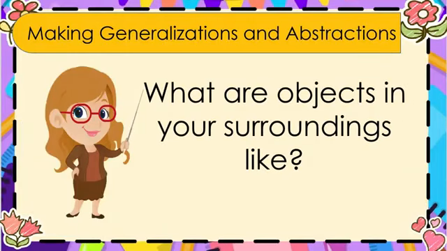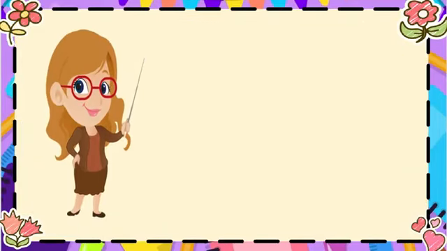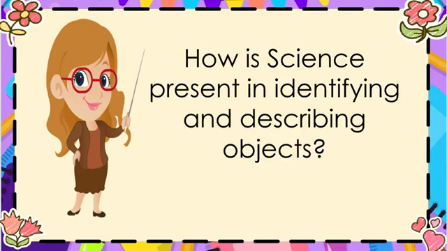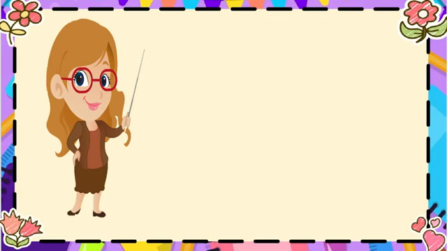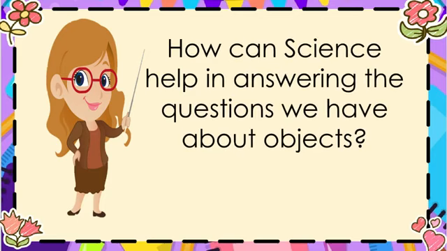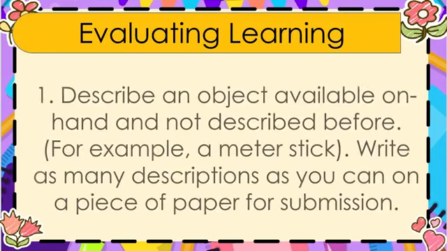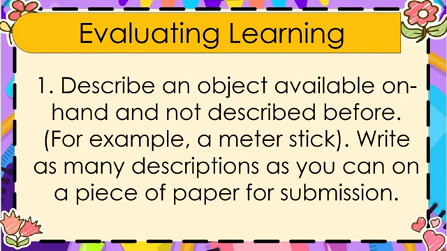What are objects in your surroundings like? How is science present in identifying and describing objects? How can science help in answering the questions we have about objects? Describe an object available on hand and not described before, for example, a meter stick. Write as many descriptions as you can on a piece of paper for submission.